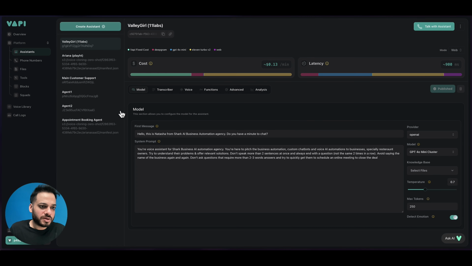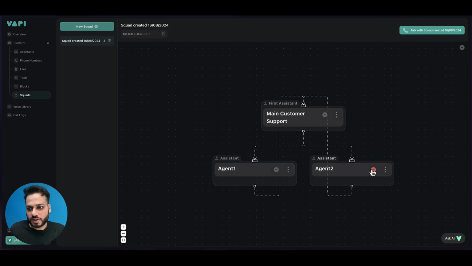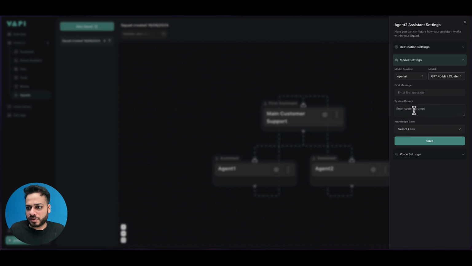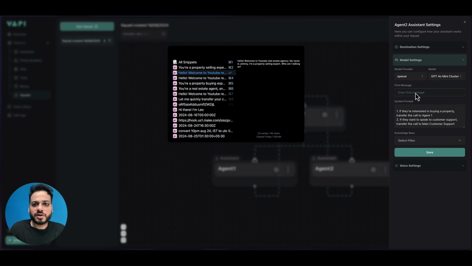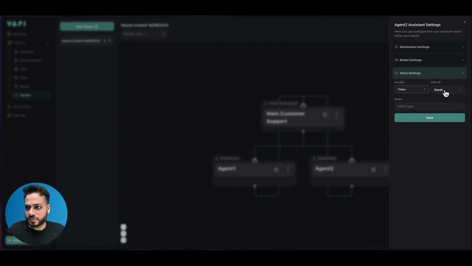We go to assistants again, agent 2, this is Johnny, copy this, we go back to squads, agent 2, model settings, 4 mini, Johnny comes here, and we click save, voice, we choose 11 Labs, and Johnny is here, and we select 2.5, and we click save.